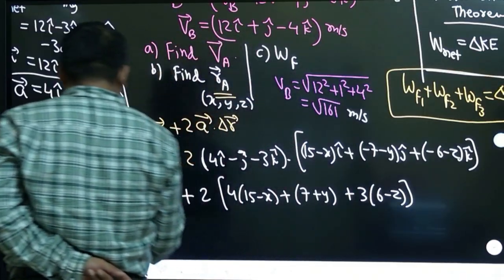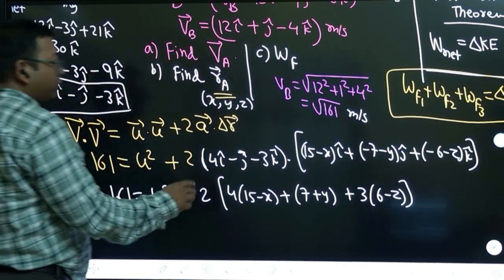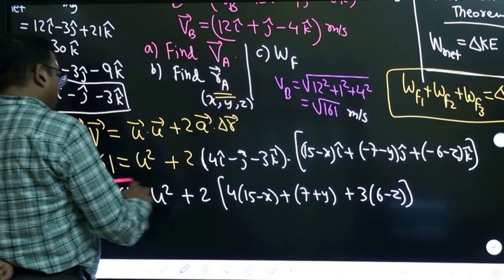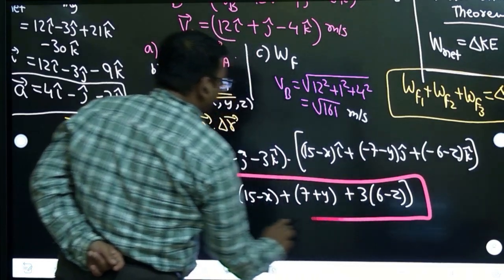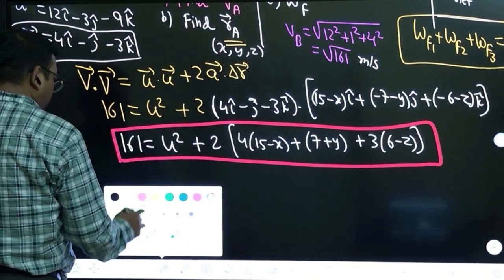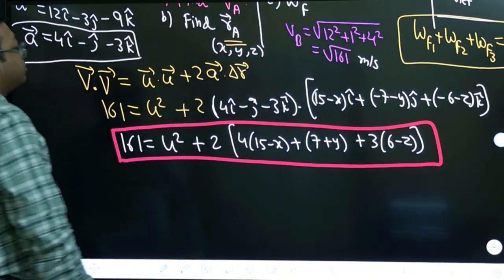We cannot solve it because we do not know u, we do not know x, y, z, but this equation we are taking here, right?